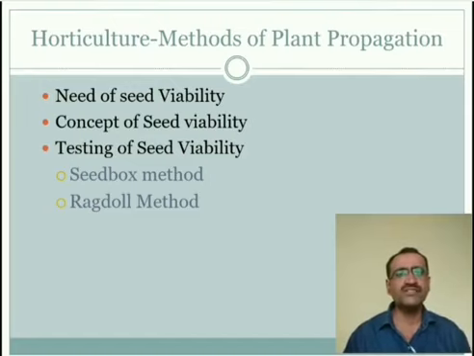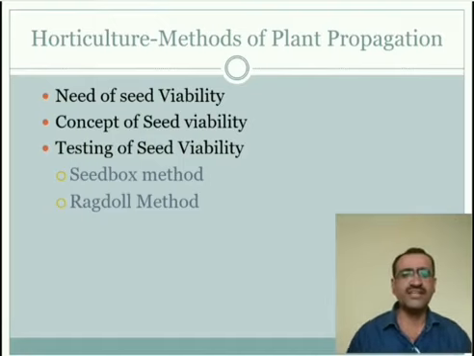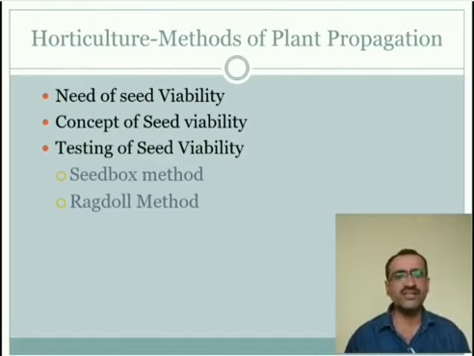Then in that seed box, the seeds can be sown. Cover the seeds lightly with a thin layer of soil again. Water the seeds occasionally, from time to time, and about a week after sowing, determine the germination percent of the seeds.